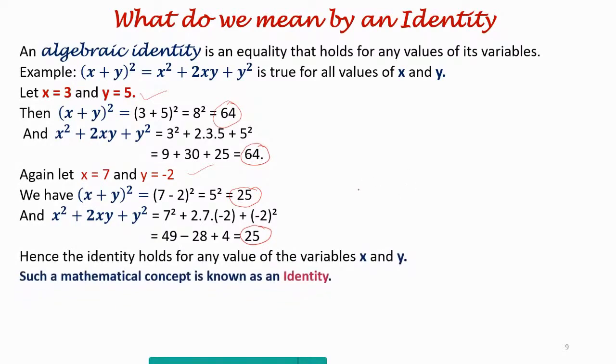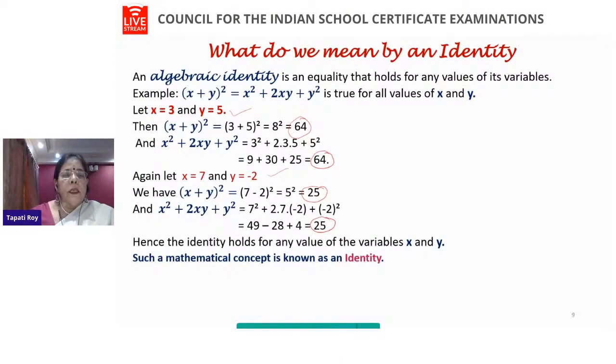So, hence the identity holds for any values of the variables x and y. Such a mathematical concept is known as an identity. So, you understood by the word identity. That means if we have an equality and it is true for any value of the variable, then we call it an identity. And here we dealt with algebraic variables, so we term it as an algebraic identity.